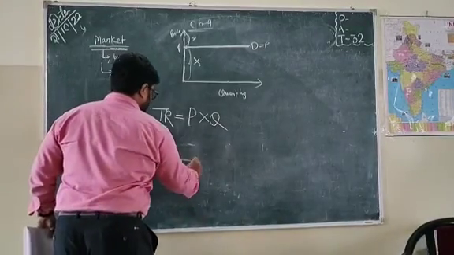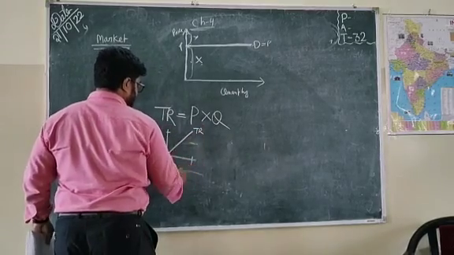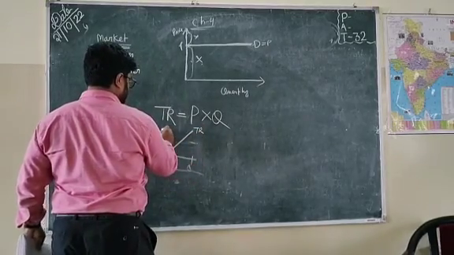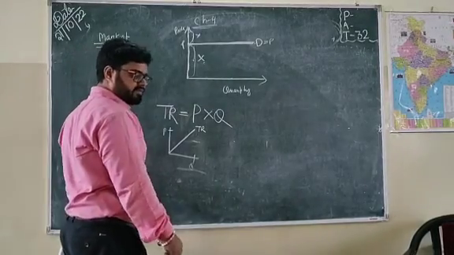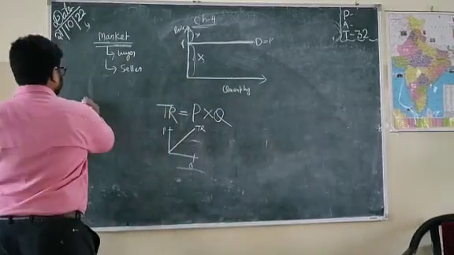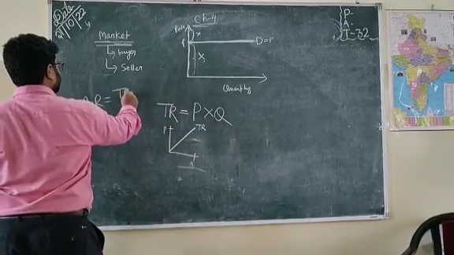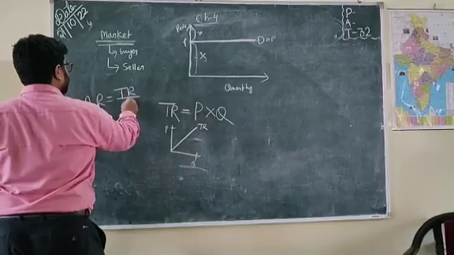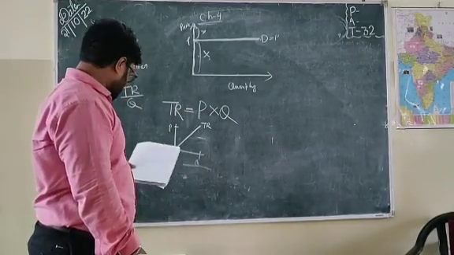The graph of TR is like this, with price and quantity. What is AR? Average revenue. Average revenue is total revenue divided by the quantity of goods sold. You are finding an average.